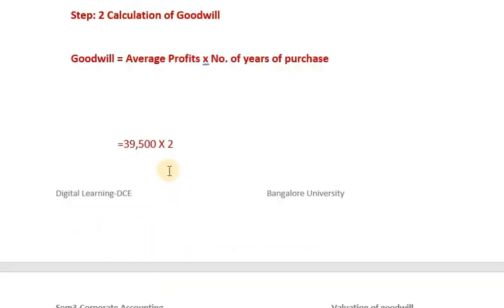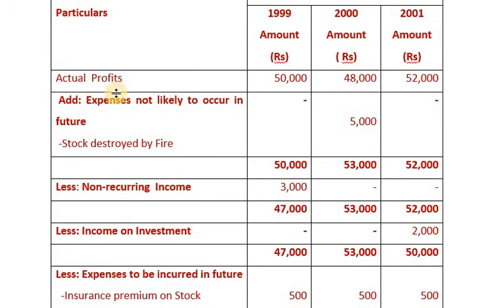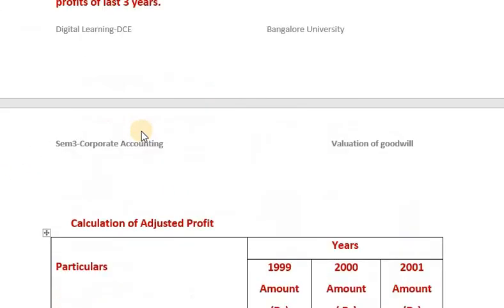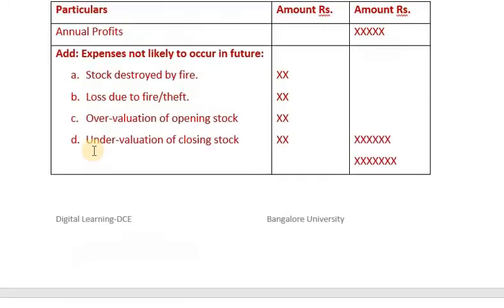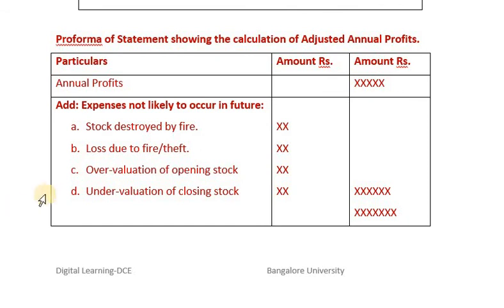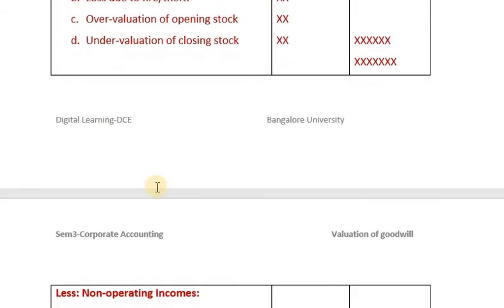So finally, to summarize, how to calculate adjusted annual profit. While calculating adjusted annual profit, we must take annual profit. To this, we add non-recurring expenses, which include stock destroyed by fire, loss due to fire, then overvaluation of opening stock and undervaluation of closing stock.